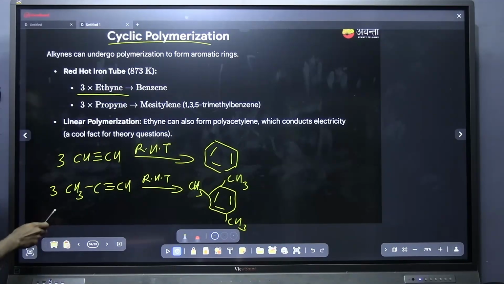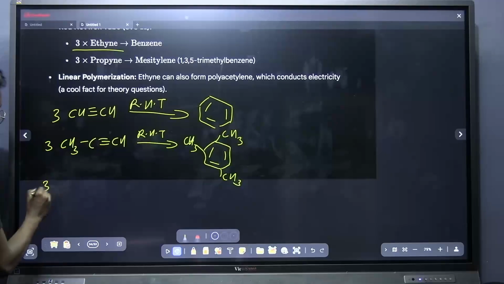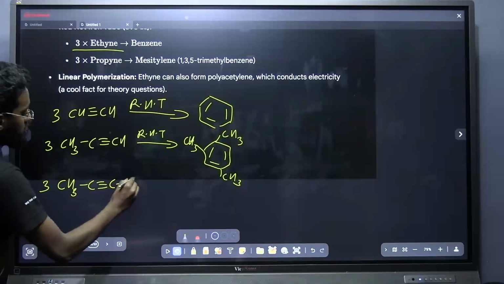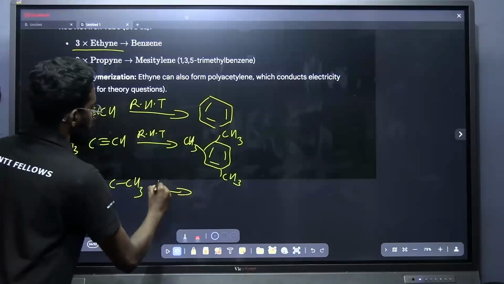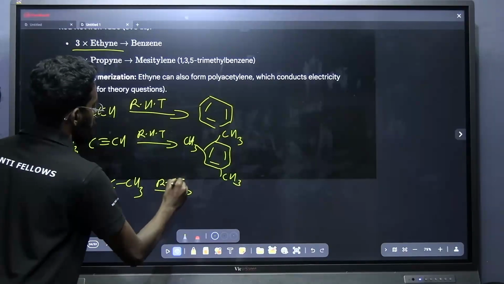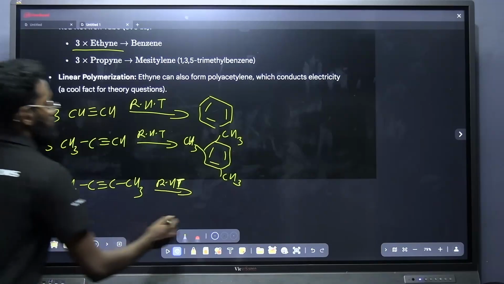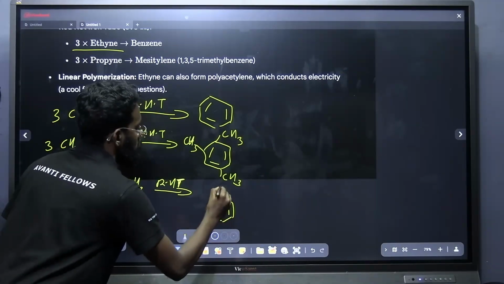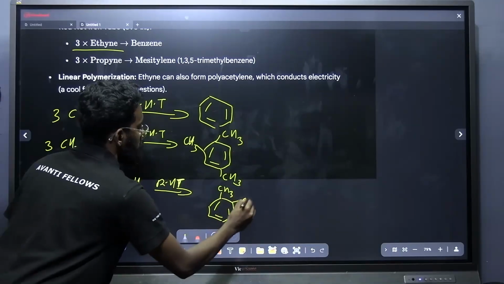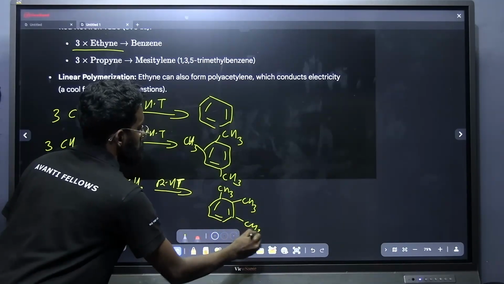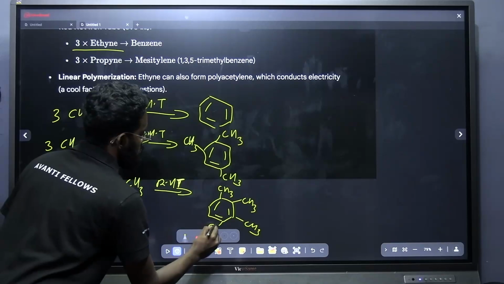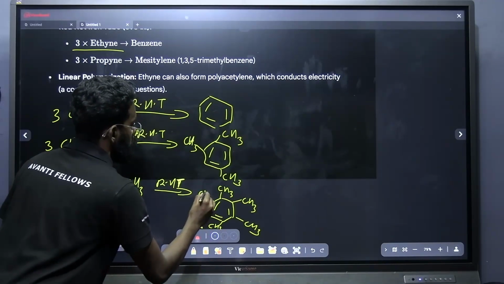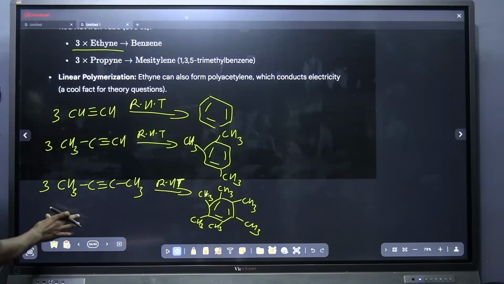CH3, this is another product. If I am taking CH3 C triple bond C CH3, what is the product you will be getting? Red hot tube. Methyl group will be adding to all the carbon of benzene. CH3 CH3, CH3 CH3, CH3, that is the product you will be getting.